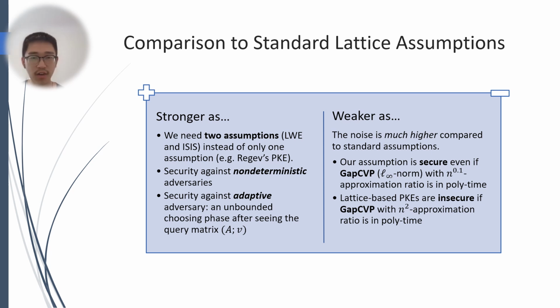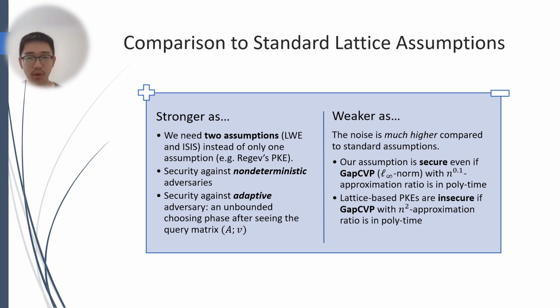Our assumptions are stronger in the sense that we need two assumptions instead of only one for most cryptographic primitives, such as Regev PKE. Moreover, we require security against a non-deterministic adversary, which enables a lot of algorithmic tools. We also allow the adversary in the LWE assumption to be adaptive, in the sense that it can choose its attacking algorithm after seeing the query matrix A. However, our assumption is also weaker in parameter regime because the noise is much higher compared to the standard assumptions.